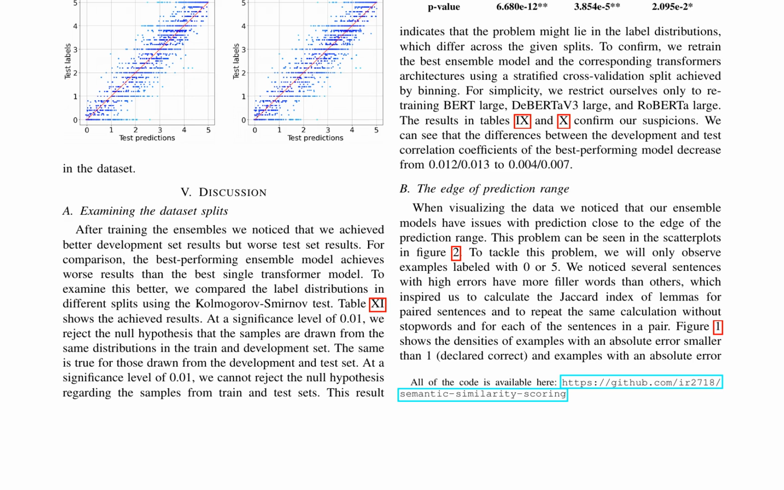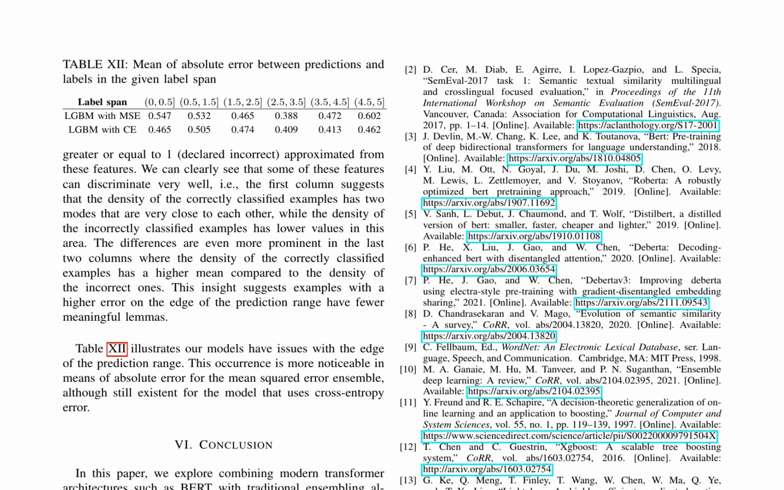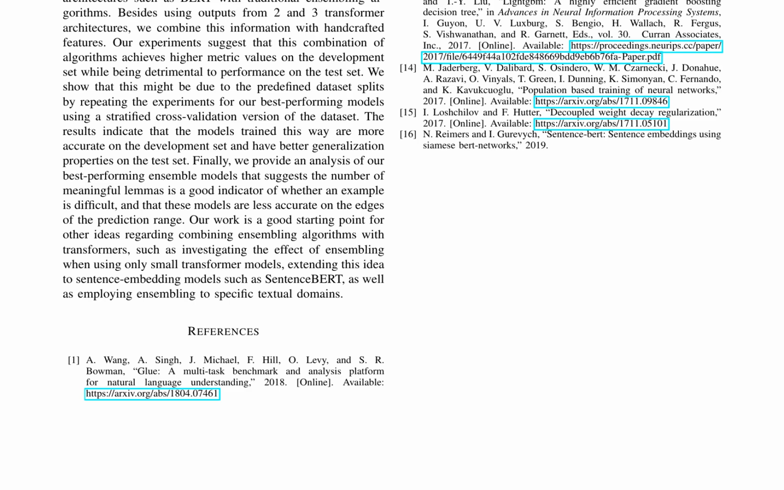To address this, the authors retrain the best ensemble model using a stratified cross-validation split, which shows better generalization properties on the test set. The analysis of the best-performing ensemble models indicates that the number of meaningful lemmas is a good indicator of whether an example is difficult and that the models are less accurate on the edges of the prediction range. This work serves as a starting point for further ideas, such as investigating the effect of ensembling with small transformer models or extending this idea to sentence embedding models.